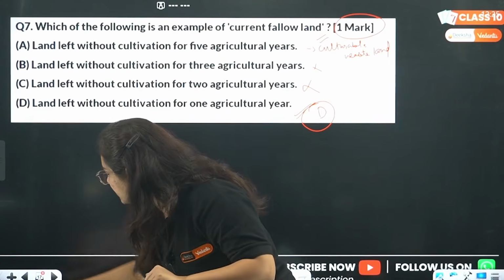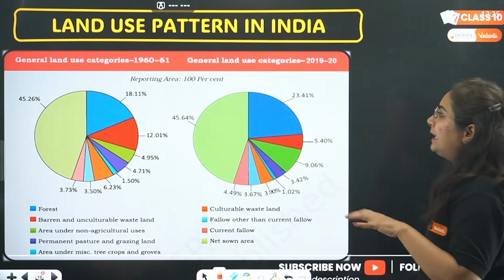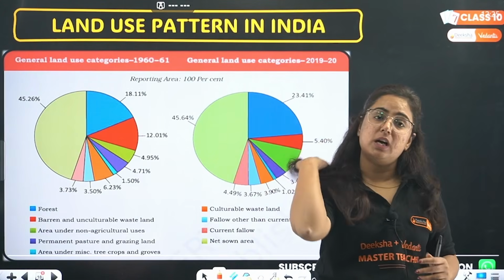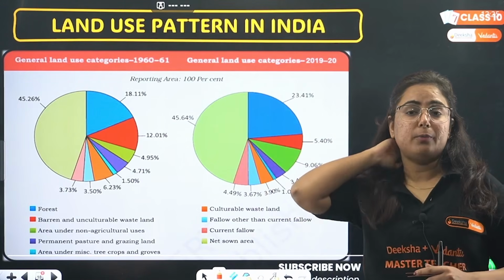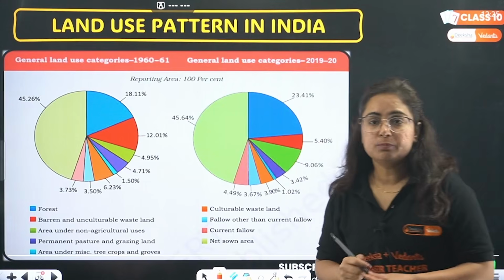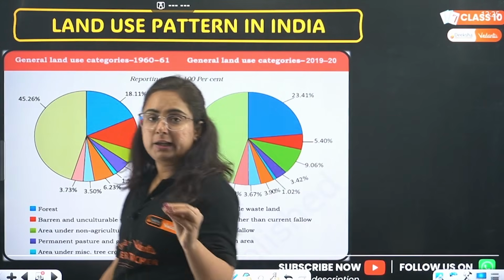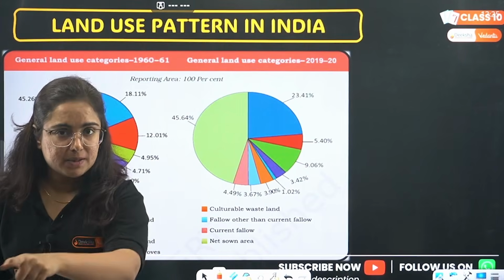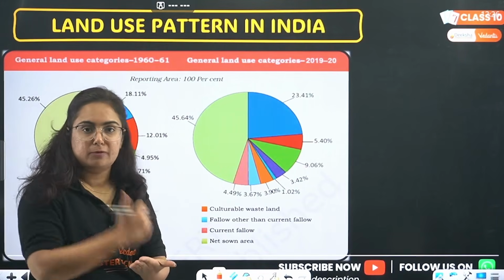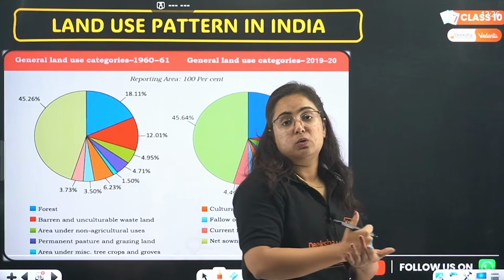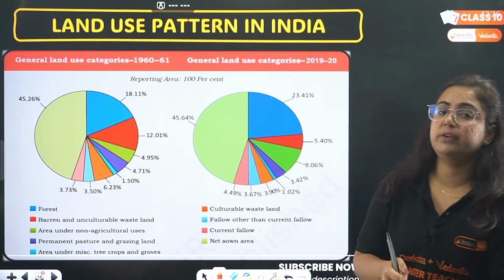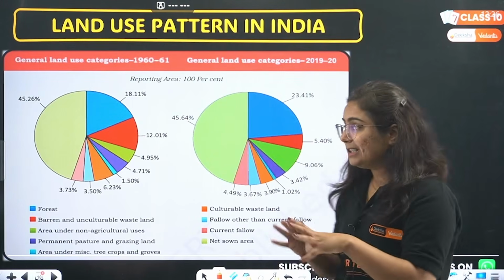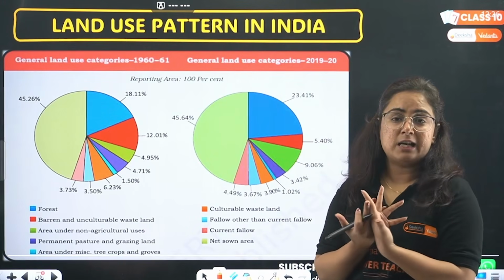Next, coming to the next one. Land use pattern in India. Very important. Beta, there are certain charts, pie charts, and pictures in the book from where the question comes directly. So, land use pattern in India. Up till now we understood that land is used for different purposes, either forest, fallow land, net sown area, gross crop area, culturable wasteland, etc., or for any non-agriculture purpose. Let's see how the pattern currently looks in India.